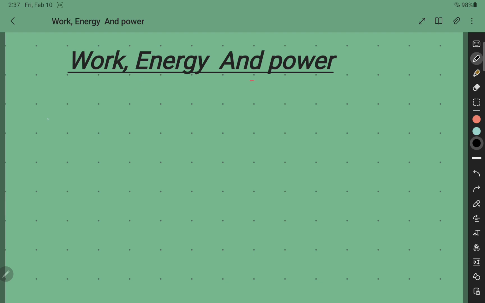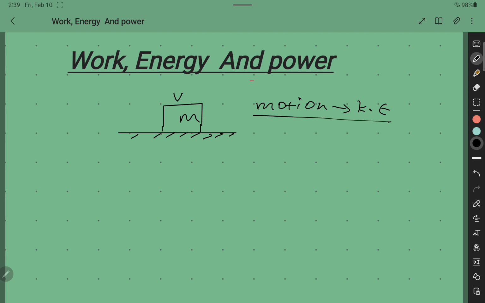Now, I'm not going to tell you that energy is a capacity to do work, but it is something more detailed than that. A physical body can possess energy for different reasons. One is its motion. A mass can possess energy due to its motion. Energy due to the motion of some mass is called kinetic energy. You may have discussed kinetic energy in lower grades, but here we are going to see the detail of it.